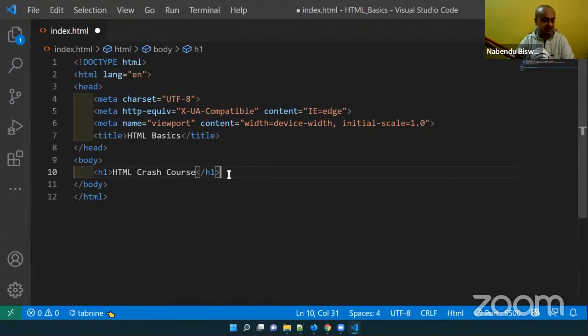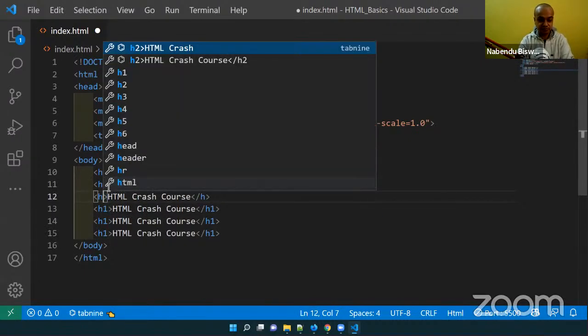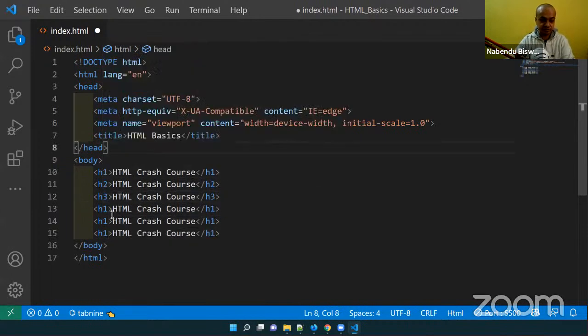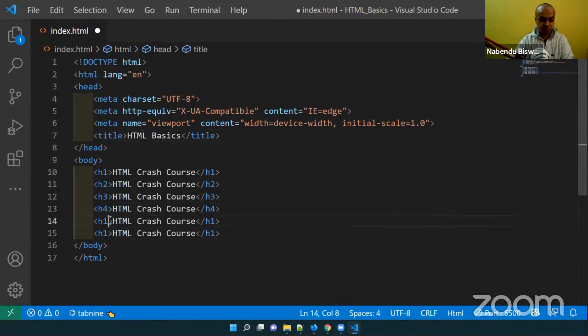Just like this H1, there is H2, H3, H4, H5, and H6. Save it.